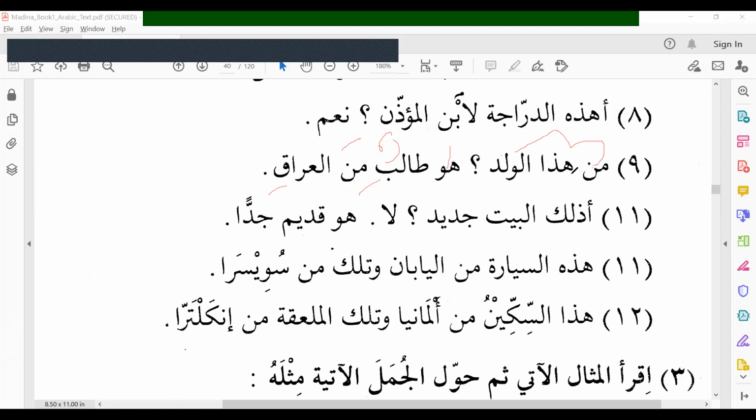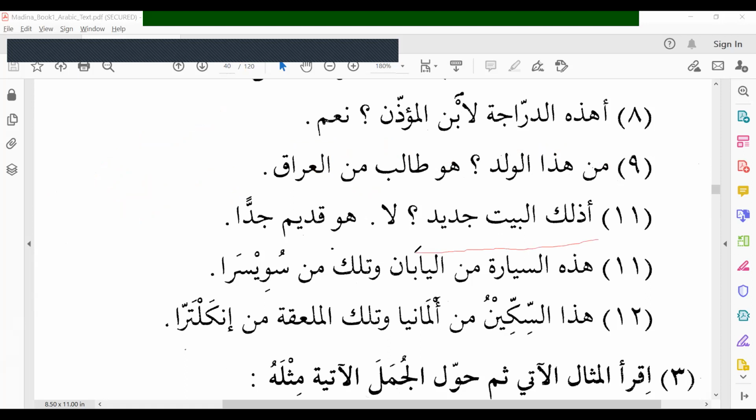من هذا الولد. Who is this boy? هو طالب من. Min becomes mina if it's followed by alif lam. So here is alif lam, so we have to read as minal. Don't read as min. Minal Iraqi, from Iraq. Man hadal waladu. Who is this boy? Huwa, he is a student from Iraq.